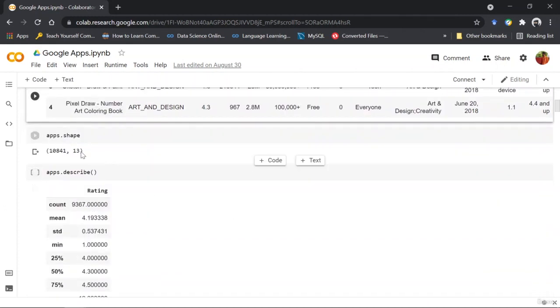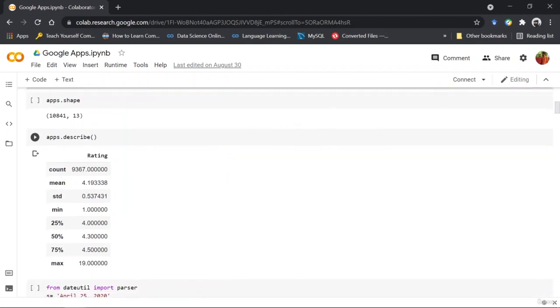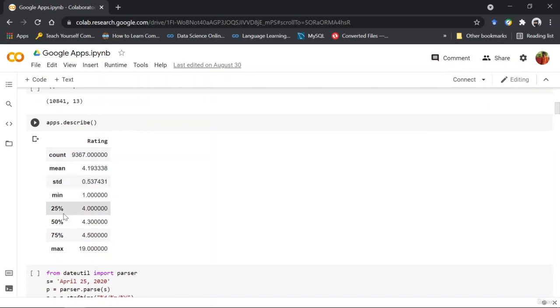So the first thing I'm looking at is the shape or cardinality of the data set, which is 10,841 rows, meaning 10,841 data points with 13 columns. And if I type in the describe function, which works upon a series or a data frame, it gives you some statistical outputs, the quartiles, the maximum, the minimum value of that column.